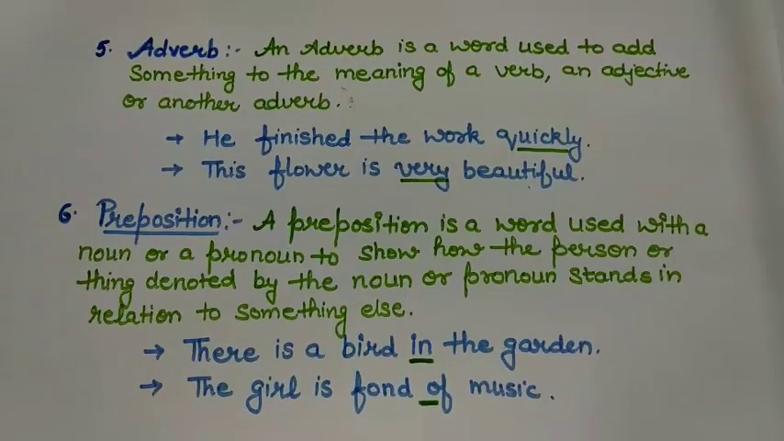Next example, see. The girl is fond of music. The word of is representing the preposition here, and it is connecting fond, and the girl is fond of music here, right? So preposition are the words that used for noun or pronoun and show the relation to something.